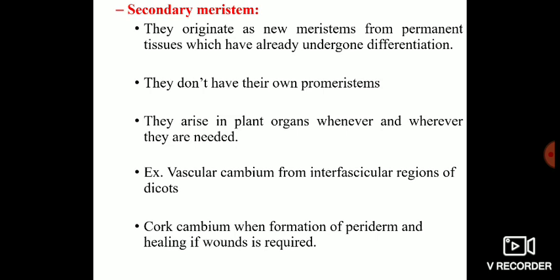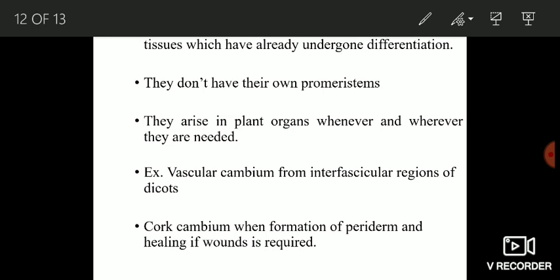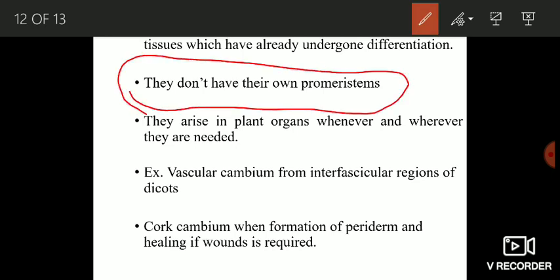जो आपके पास अभी primary plant body है, except root apices and shoot apices, all the cells of the primary plant body are differentiated. Okay? If some of these differentiated cells, they retain the power of division, they become meristematic. Okay, this group of cells which have retained the power of division, it forms the secondary meristem. Okay, याद रखना, they don't have their own promeristems because these are actually the differentiated cells which have undergone de-differentiation.